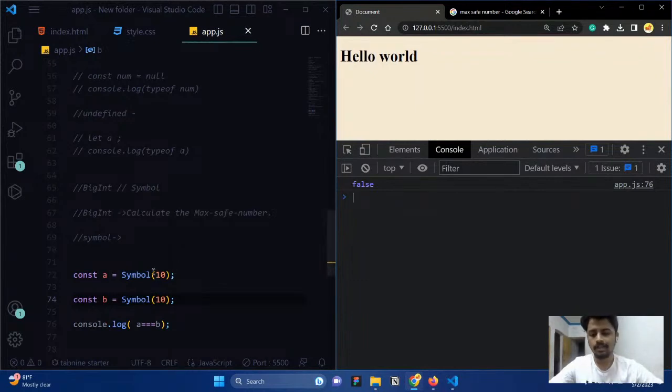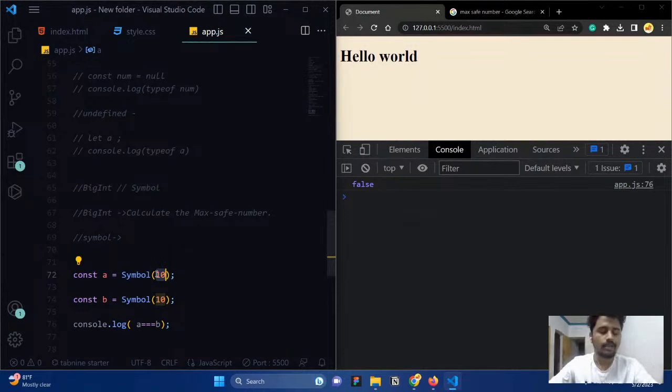Why? Because right now it is symbol data. This is a symbol value, and it is going to return a unique symbol value. So even though the values are the same, each is considered a unique value. So both are different, right? That is what a symbol is.